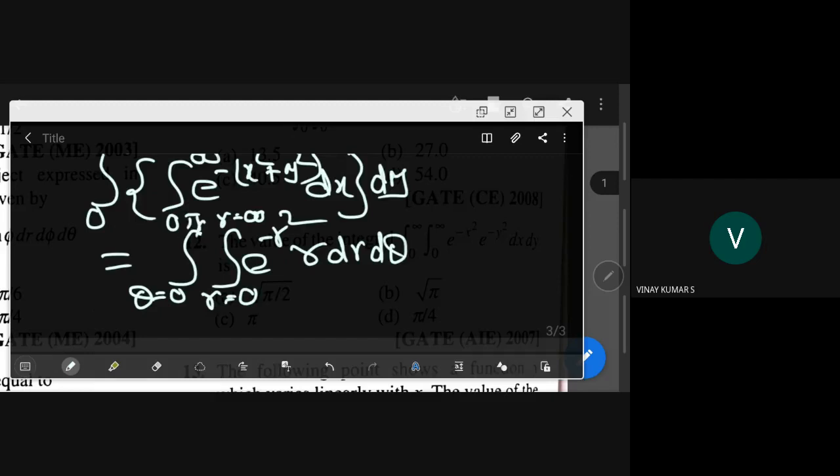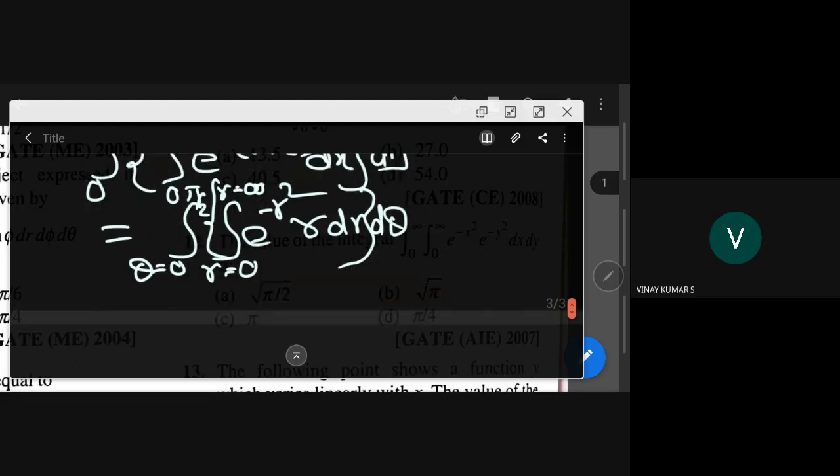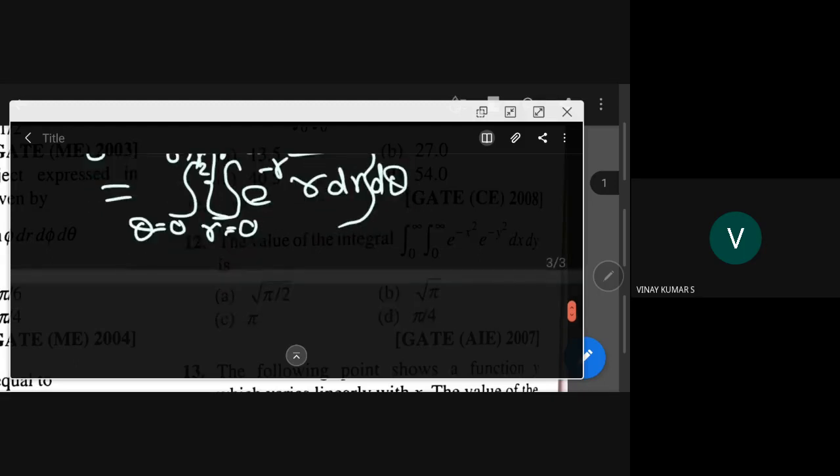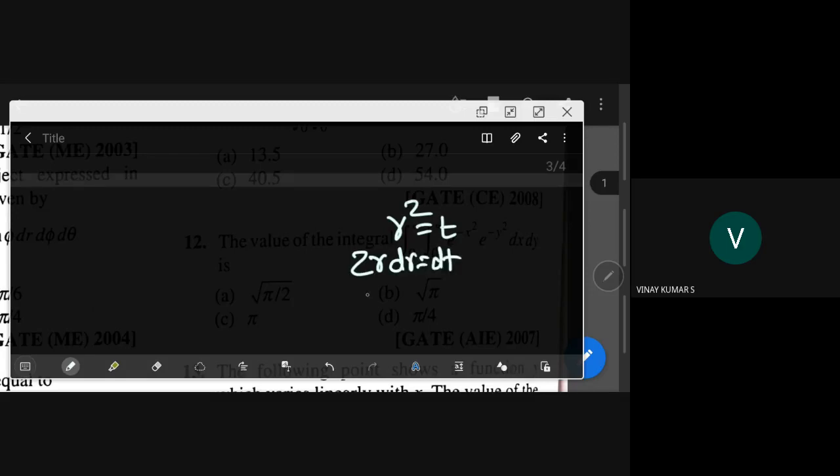Now this you can easily do because r is there, that is the advantage. Put r square is equal to t. Then 2r dr is equal to dt, so r dr is equal to 1 by 2 dt.